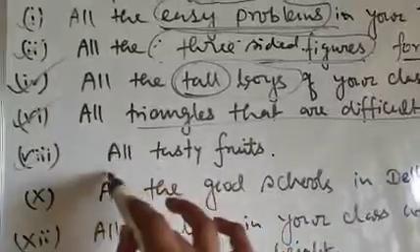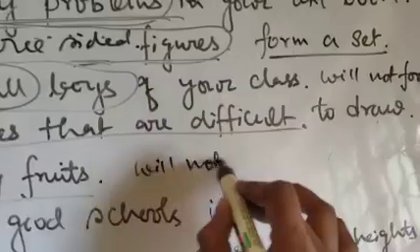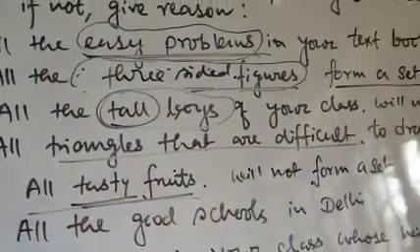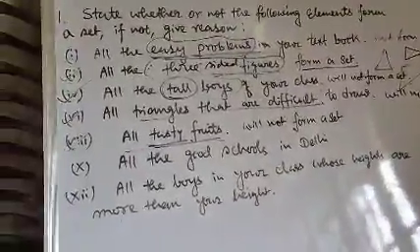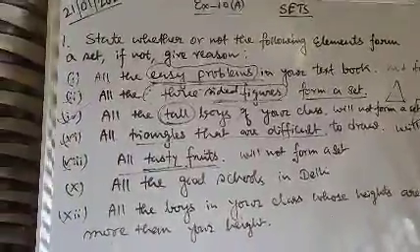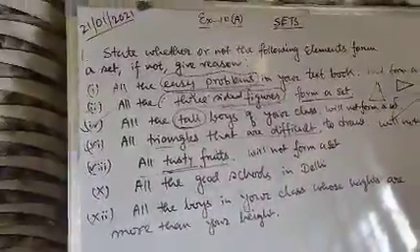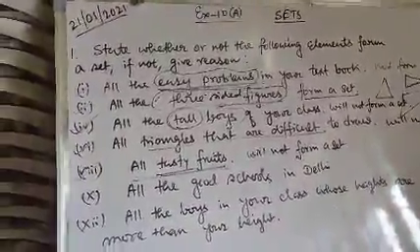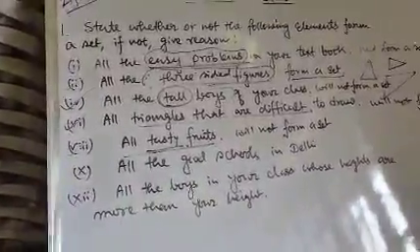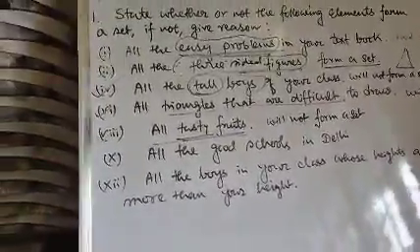Next, question number 8. All tasty fruits. This will also not form a set. Here the element is tasty fruits. Now the fruits which are tasty for you, or which you might find tasty, might not be tasty for others, because individual preference can be different. Therefore this statement also will not form a set because the elements are not well defined. Tasty fruits is not well defined.